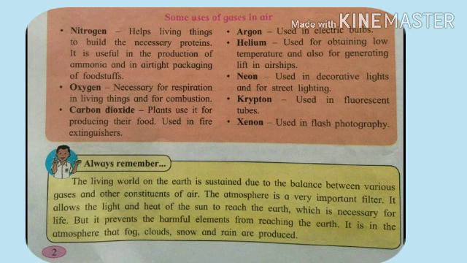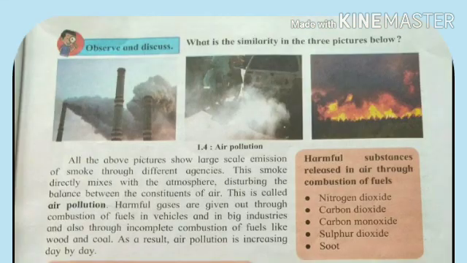Okay, understood? Students, now observe what is the similarity in the three pictures below. What things do you find in this picture? What is the similar thing? Do you understand what looks the same in all three? Okay, now I will tell you. All the above pictures show large scale emission of smoke through different agencies. This smoke directly mixes with the atmosphere, disturbing the balance between the constituents of air. That is called air pollution.